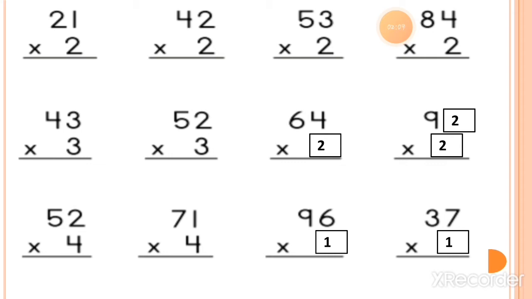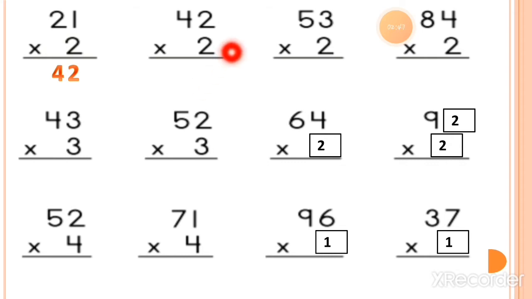This worksheet also you have to write down for practice in the rough book. Here is 2 ones are. First of all, you have to multiply 2 with the ones value, which is 1. So 2 ones are 2. You can see I write the 2 under the ones column. Now you have to multiply 2 with the tens column, which is 2. So 2 twos are is equal to 4. You have to write down 4 under the tens column. So our answer of this sum is 42.